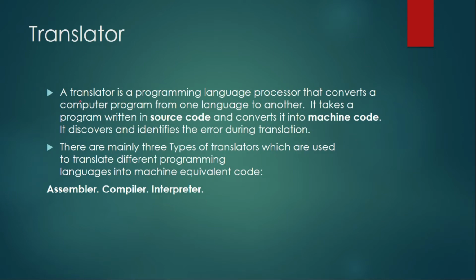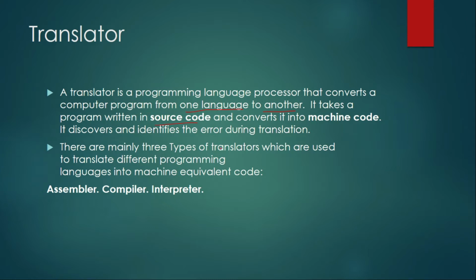So first topic is translator. What is a translator? A translator is a programming language processor that converts a computer program from one language to another. It takes a program written in source code and converts it into machine code. It discovers and identifies the errors during translation.